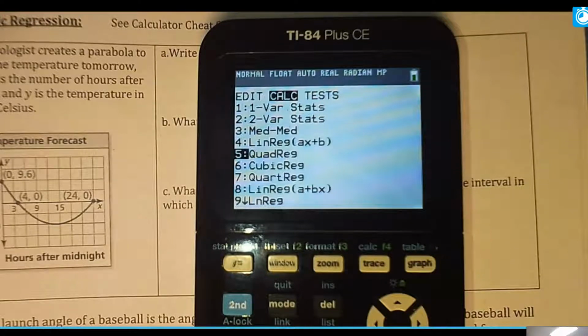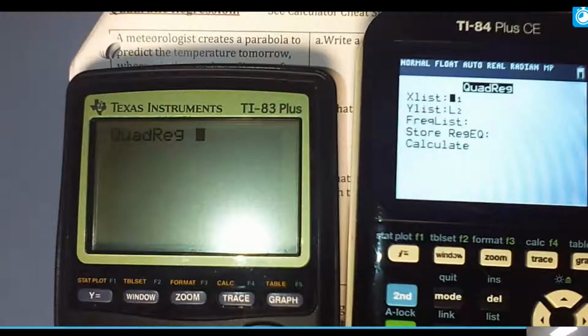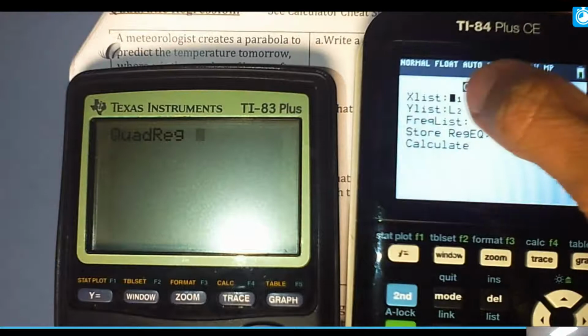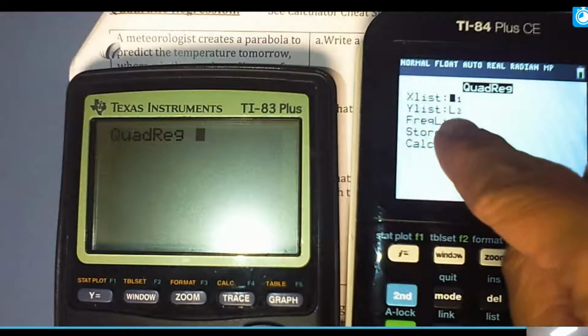We're going to choose that option, and now you're going to have, depending on your calculator, a different set of data, or your screens will look different. Okay, so I have the newer calculator and I have the older calculator, the different formats. So if you have the newer calculator, again, you are at a much more advantage than the 83, or if you have an 84 and it has the older operating system. What you need in the 83 is it should say L1 and L2. That's just the automatic default.